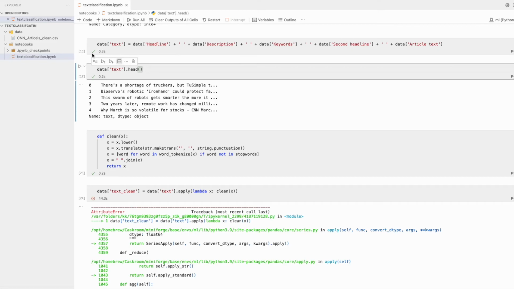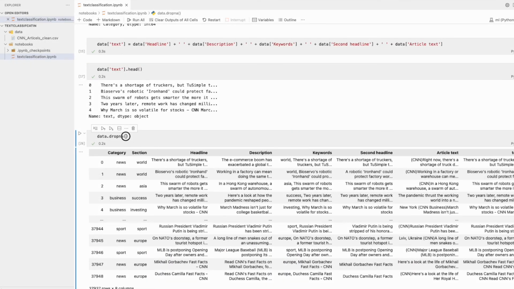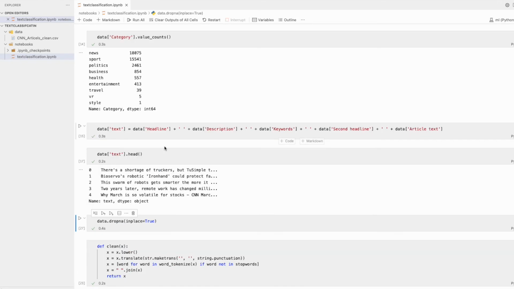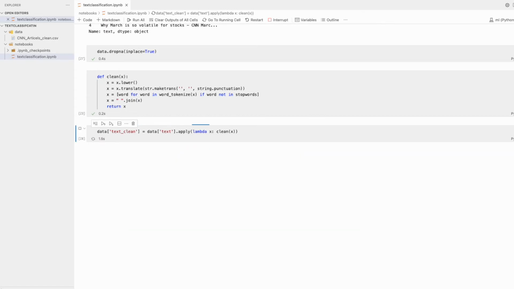Okay, so let's do one thing and try data dot drop, inplace is equal to true. Now again try to see if the same error is coming.